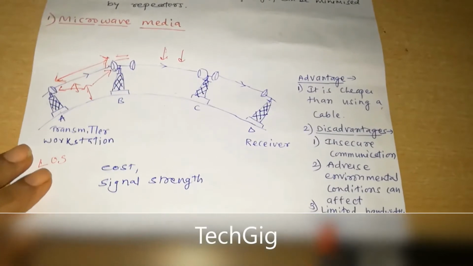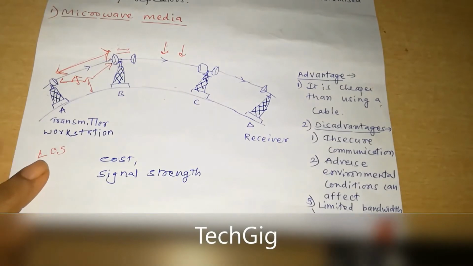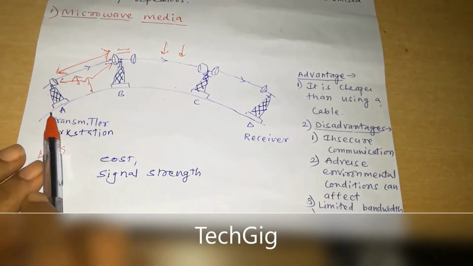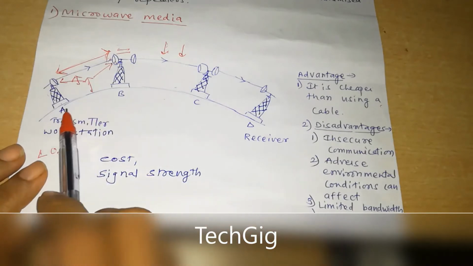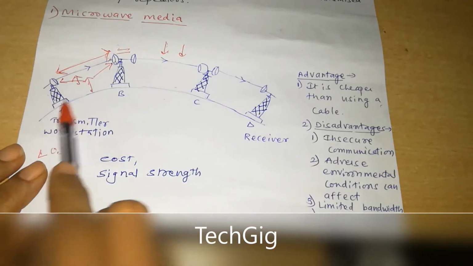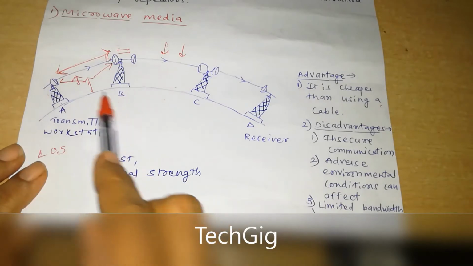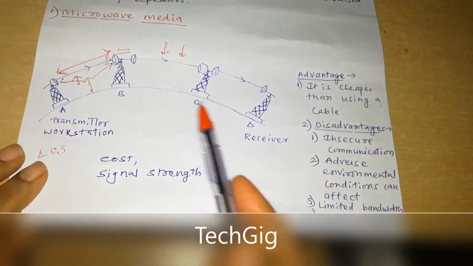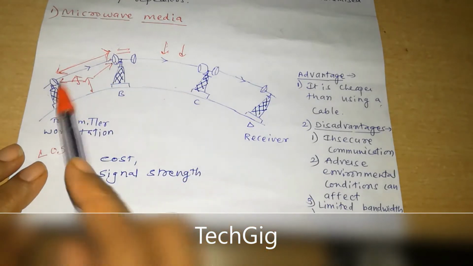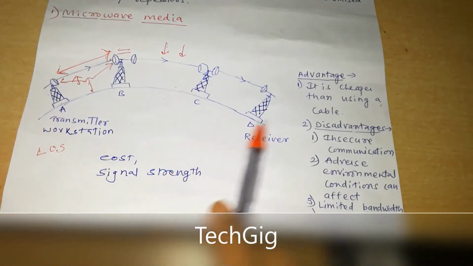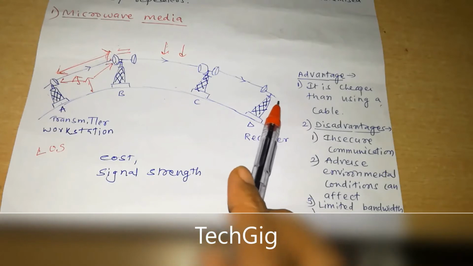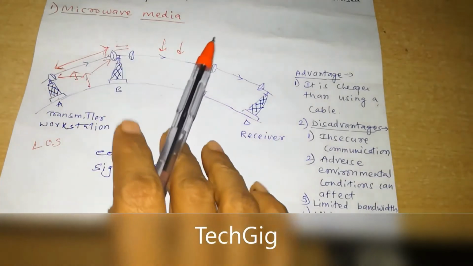Also they have limited bandwidth from one point to another point. High implementation cost: cost of the media is high, as well as cost of installation. Cost of implementation is obviously high. So these are some points about microwave.